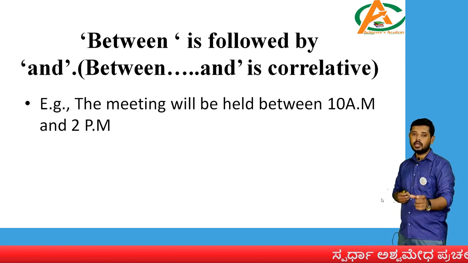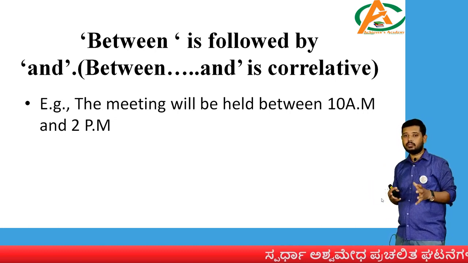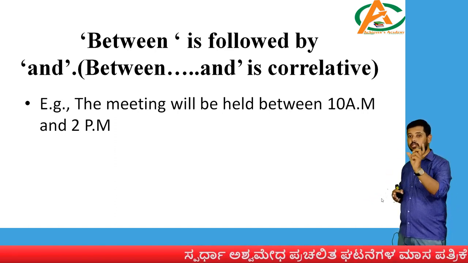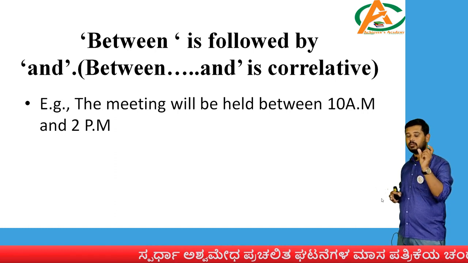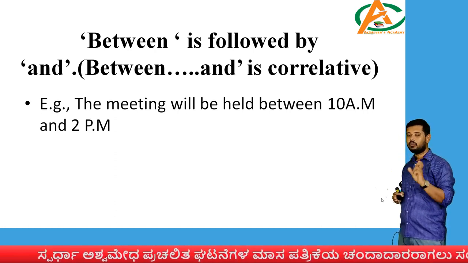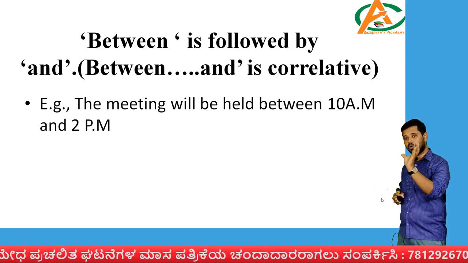Correlative means they come together. Okay, they come together. One is correlating with the other one. Whenever you have between, you have and also. But there is something in that particular gap which is coming in between. That is between something, that gap, and then and will be utilized. Okay, so this is the general pattern. This is how they correlate with each other.